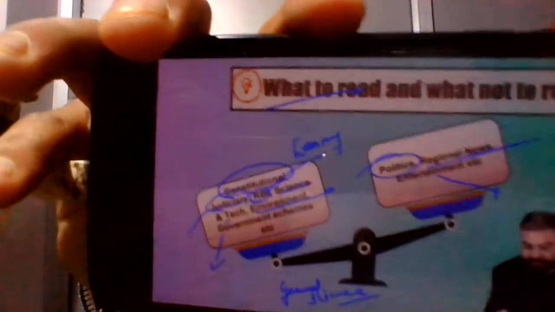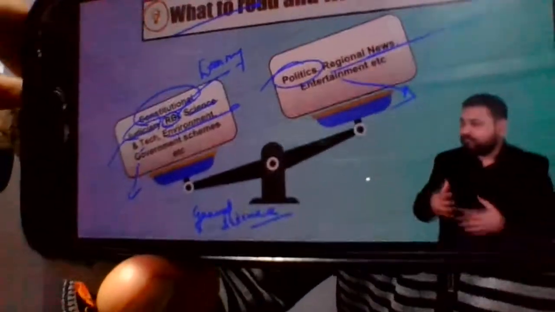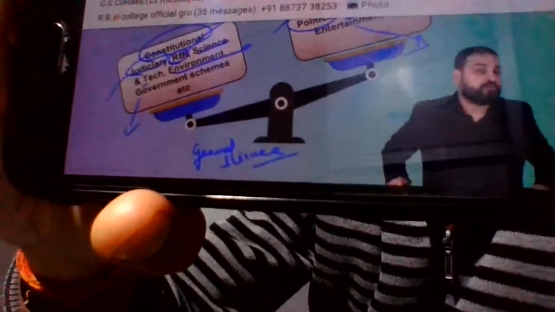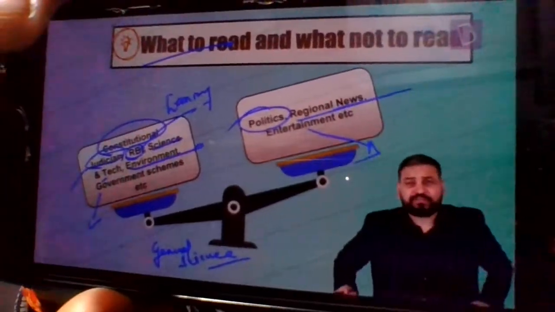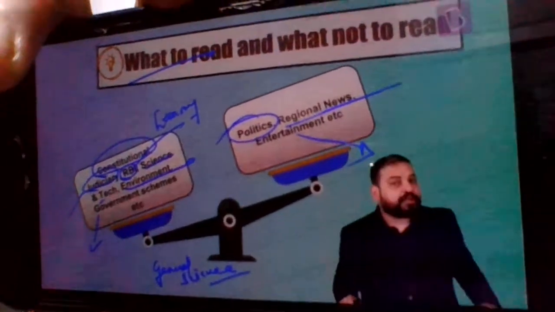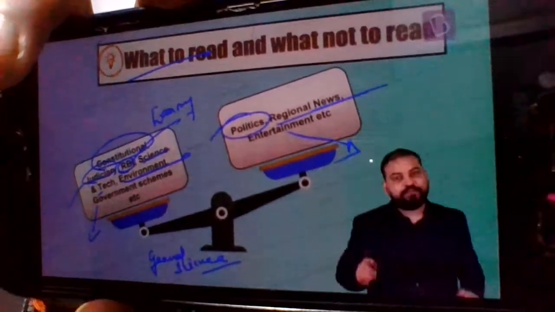Similarly, news related to entertainment. See, we might love our stars, we might love our heroes, we might love and admire their acting capabilities. But the fact of the matter is, UPSC is not going to ask a lot of questions from these sections. One question in 1 year, 2 questions in 10 years does not compel us to read these areas. So we can leave this.